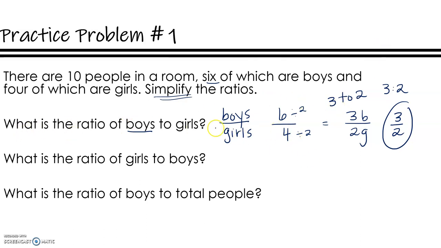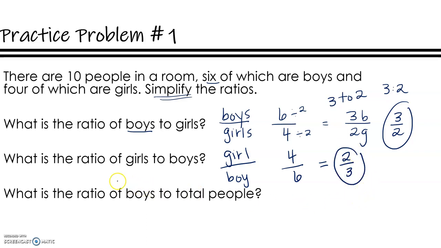And then for the next one, what's the ratio of girls to boys? The only thing that's different is my girl number is going to go in the top position and the boy number is going to go on the bottom. So 4 on top, 6 on bottom. That still simplifies by dividing by 2. And so my answer for this one is 2 to 3.